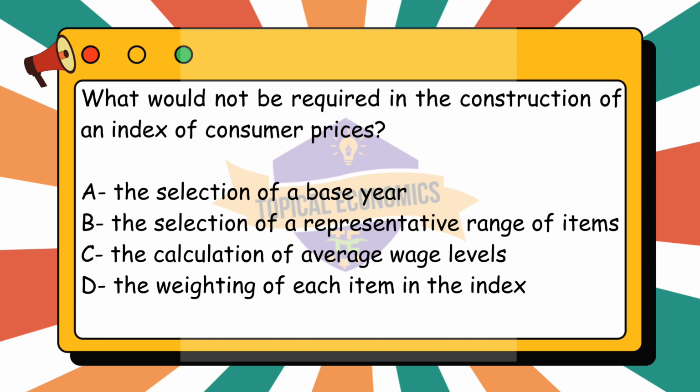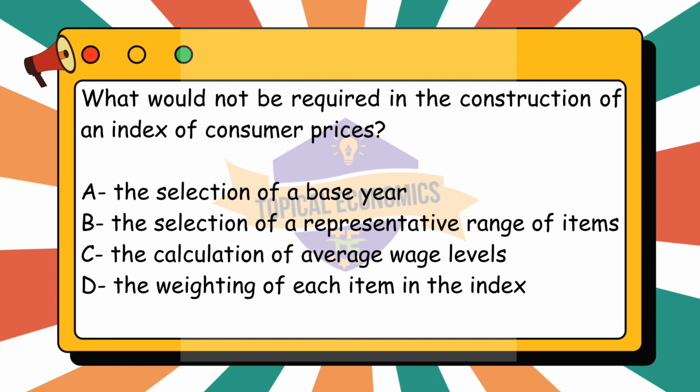A base year is necessary in the construction of a CPI because the index is usually expressed relative to this year. The base year is assigned a value of 100, and the price changes in subsequent years are measured against it. The base year helps determine the relative price changes over time. Next, option B. The selection of a representative range of items is required. A representative range of items is essential for the CPI. The basket of goods and services used in the index needs to reflect the typical consumption patterns of households. This selection ensures the index is representative of actual consumer spending habits.